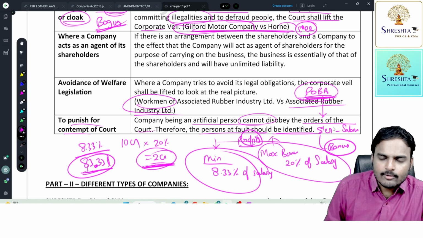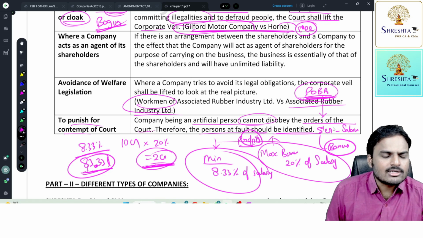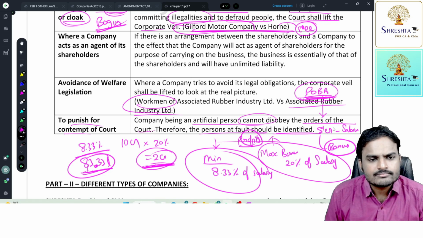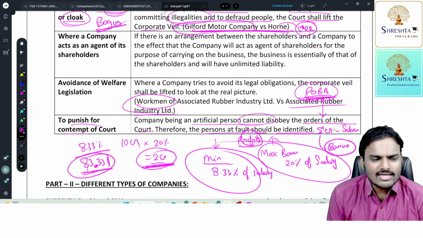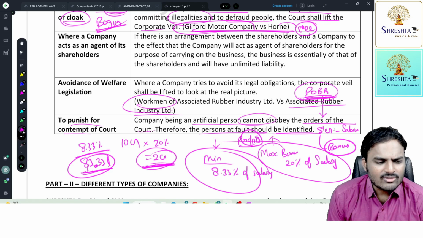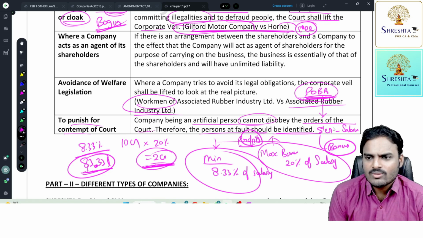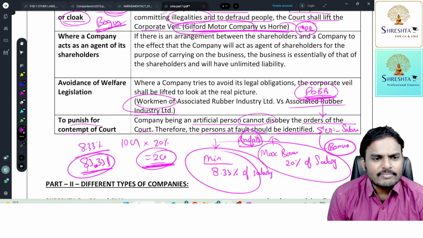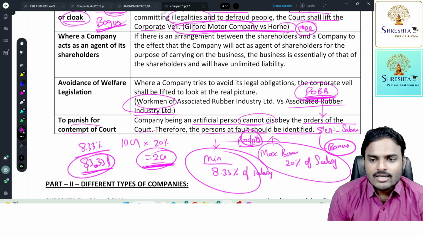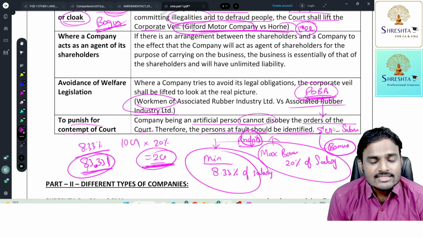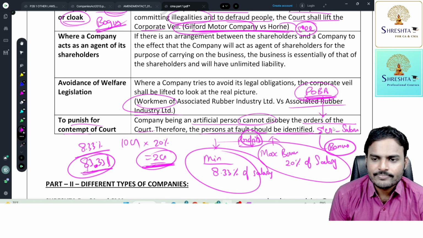Suppose the court asked Associated Rubber Industry Limited to pay 20% bonus. The company didn't pay it. Now punishing the company is irrelevant here. Punishing the company means keeping the certificate of incorporation in jail. Is it a sufficient punishment? No. So send the people who are at default to jail. Now other people will be careful. Other people will carry out these legislations in a careful manner.